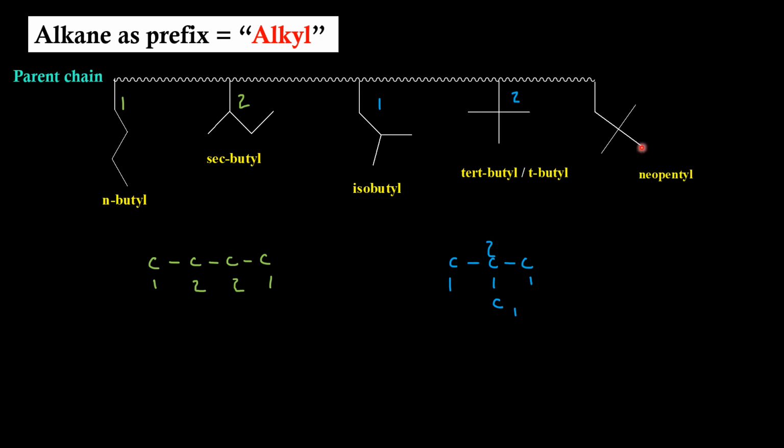When 5 carbon atoms are attached like this, we call them neopentyl. There are many more ways where we can attach 5 carbon atoms to the parent chain, but only a few specific prefixes are given a specific name.